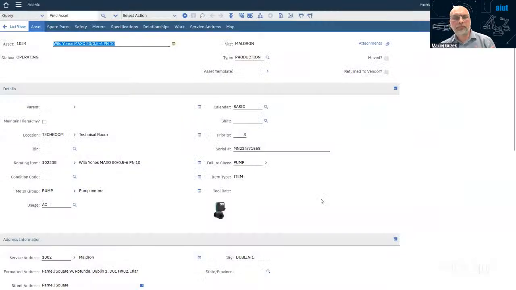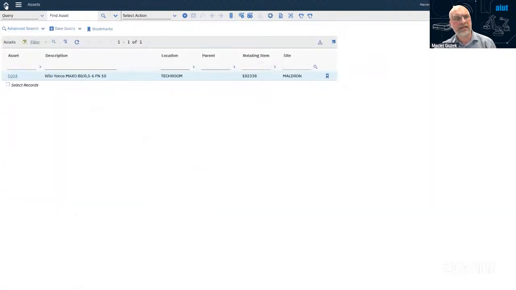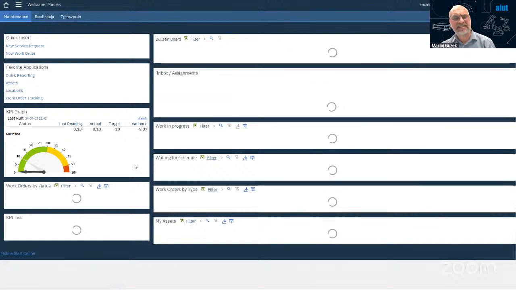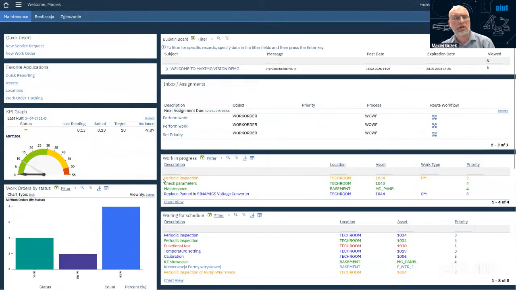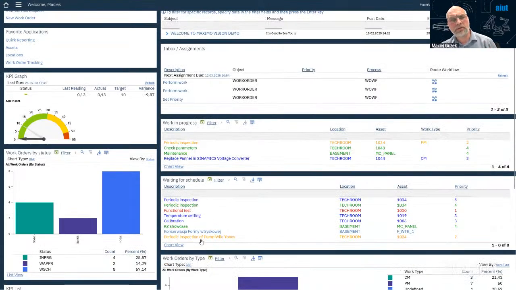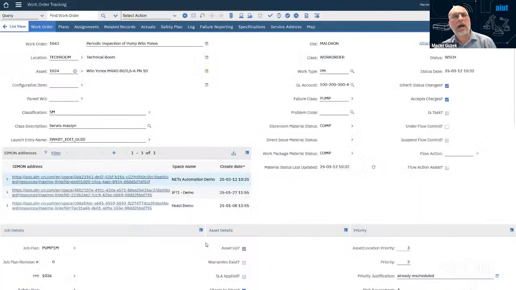So from my point of view, as someone who's responsible for implementing such solutions, it doesn't really matter how many IT systems we use. I have one place with my assets database where I can integrate all of that information from all of the different systems. When I want to look into the specific information about the work, this is also a place where I can save quite a lot of time: the automated work order generators.